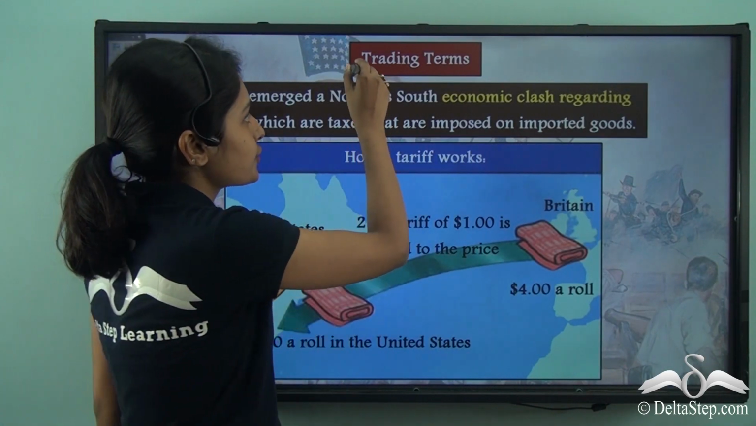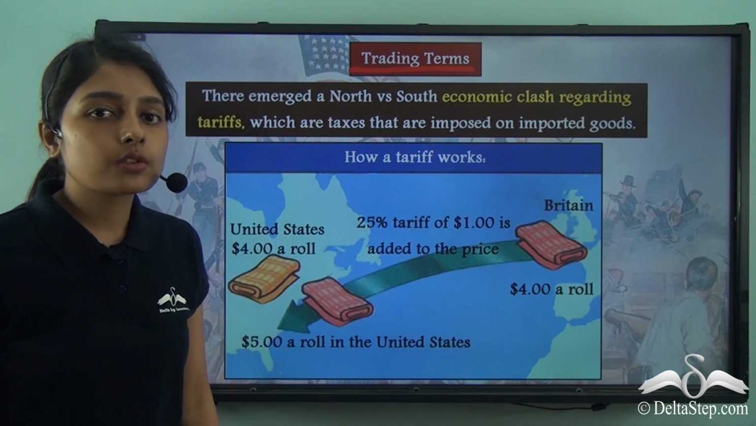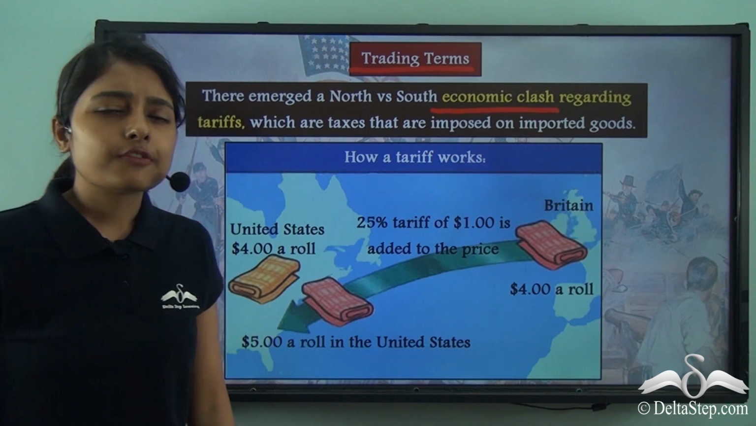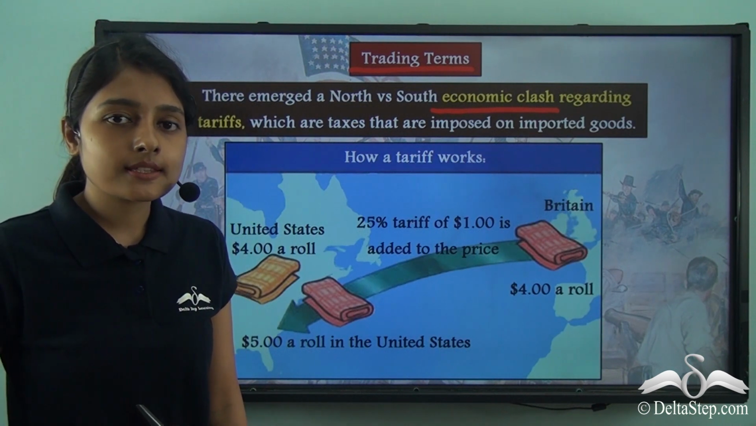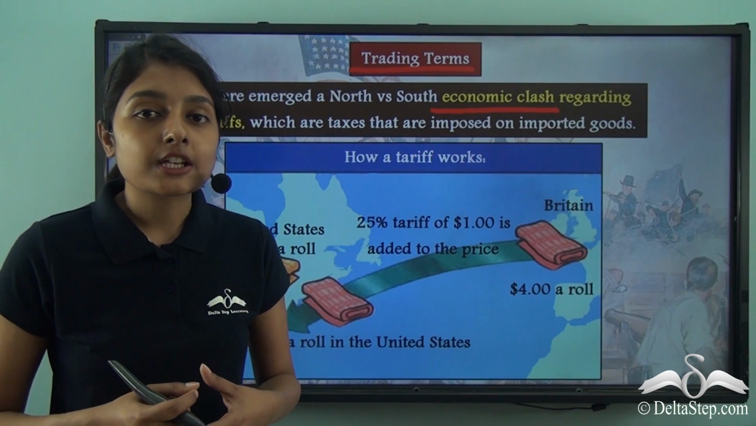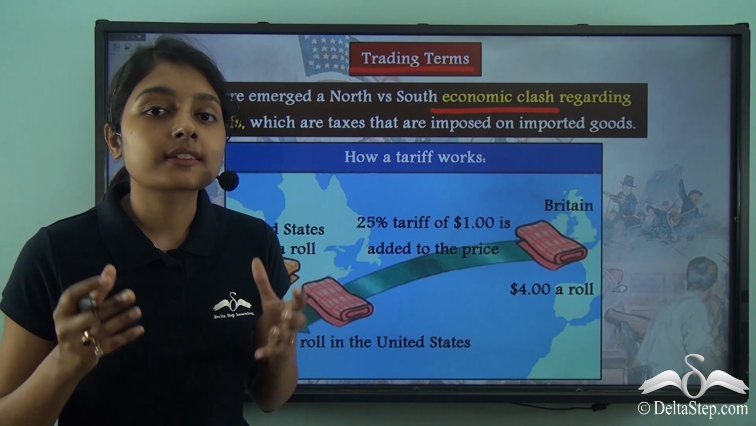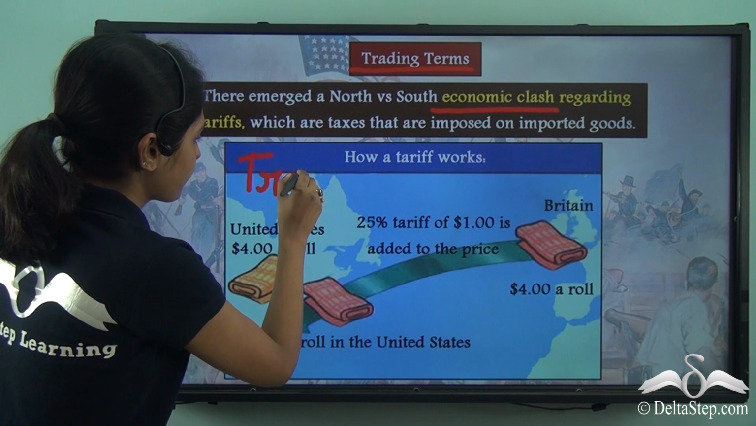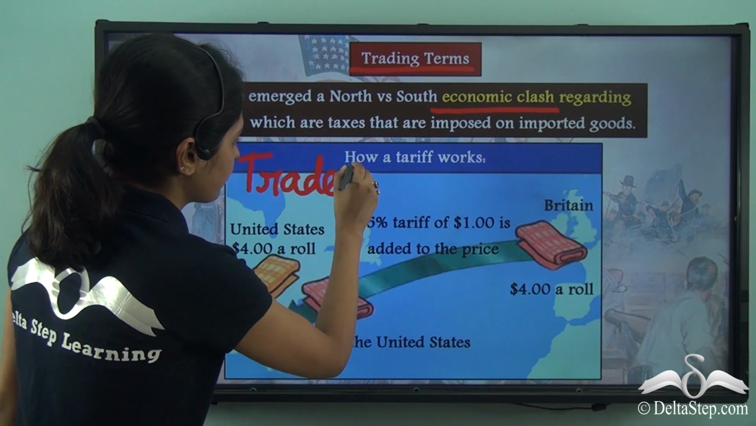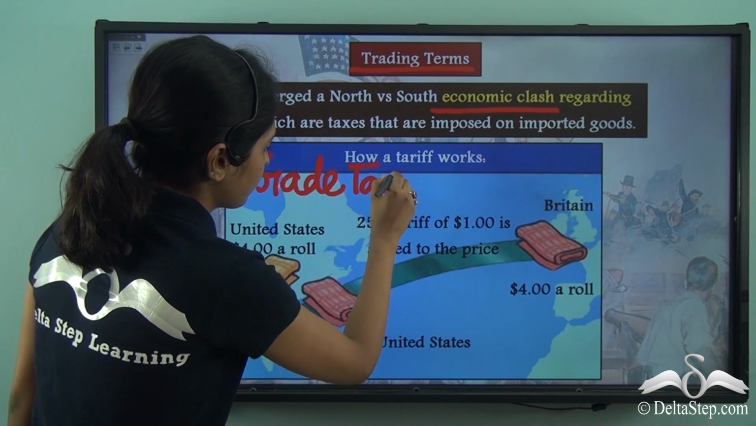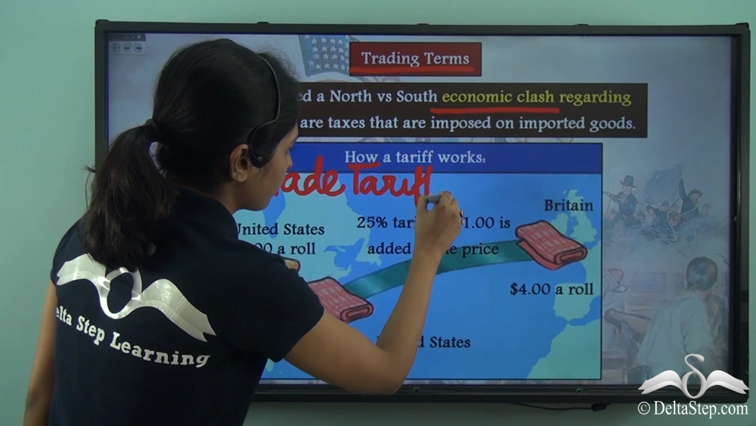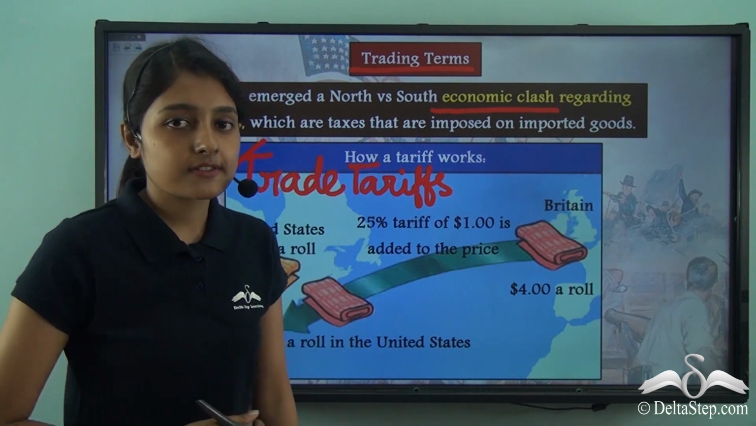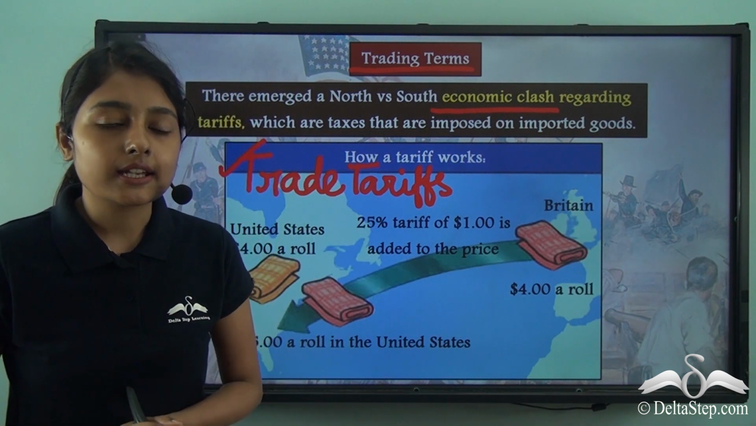Now, these trading terms were also the fountainhead of economic clashes. Why did economic clashes take place? Economic clashes took place for something called trade tariffs. Now, what are trade tariffs?